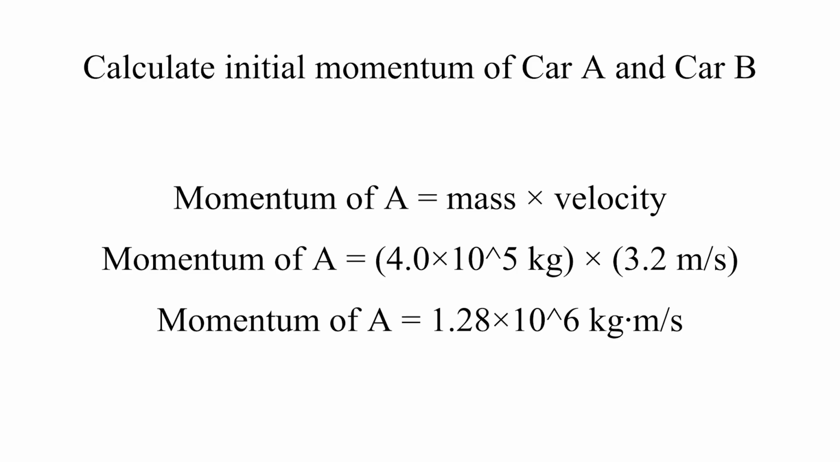The initial momentum of the first rail car A can be calculated by multiplying its mass with the initial velocity. So the initial momentum of car A is 1.28 times 10 to the 6 kilograms meters per second. Since the second rail car B was initially at rest, its initial momentum is 0.